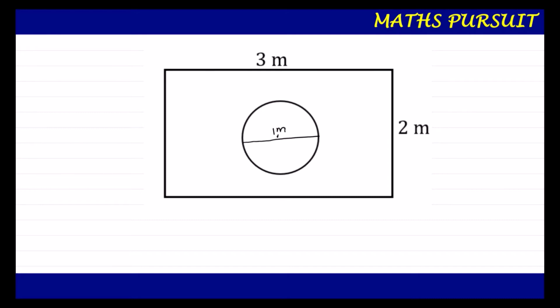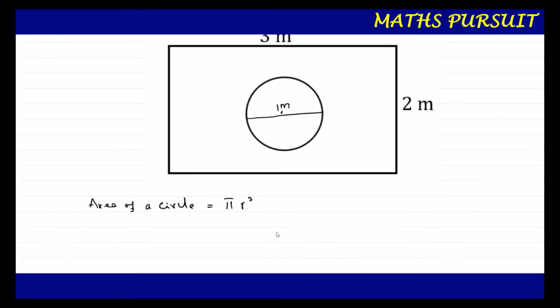What is the area of a circle? We very well know that the area of a circle is pi r square, where r is the radius. Here, as per the question, they have given us the diameter. So we know that the radius is half of the diameter.